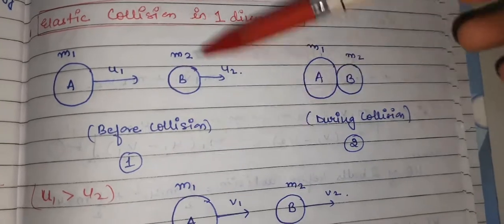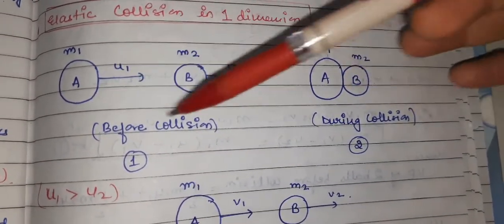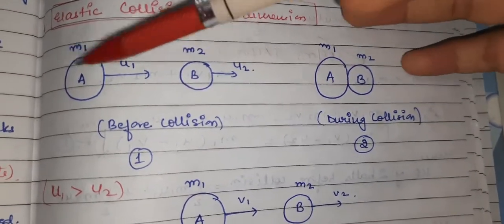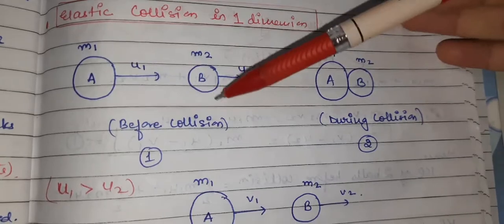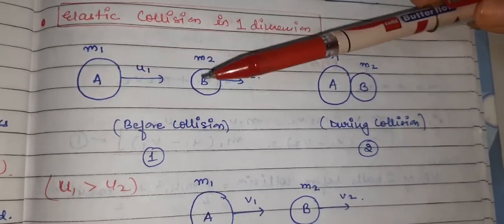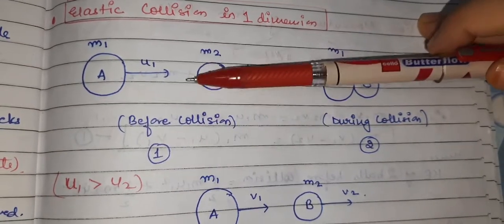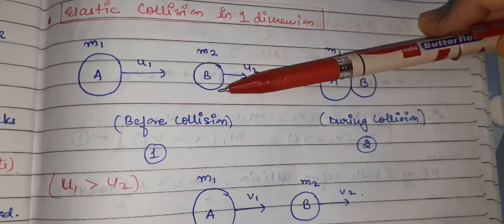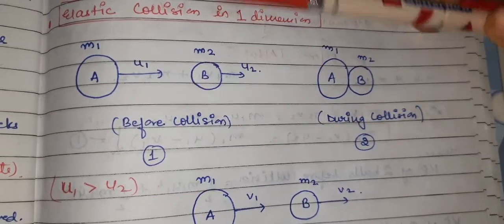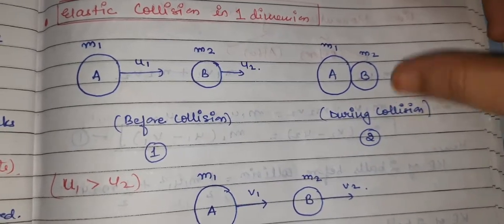So let us first of all visualize the collision. Suppose the two bodies we have taken, the first body mass is m1, second body mass is m2, and both the bodies were moving with certain velocity u1 and u2. So for the collision what we required, u1 should be greater than u2. अगर u1 greater होगा तभी वो u2 से जाके combine होगा या collide होगा. So if u1 is greater than u2, so what will happen in the second condition? The collision will take place.